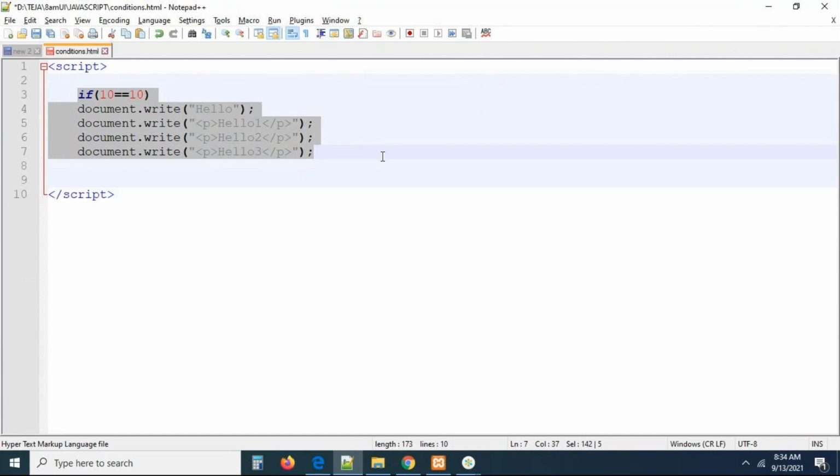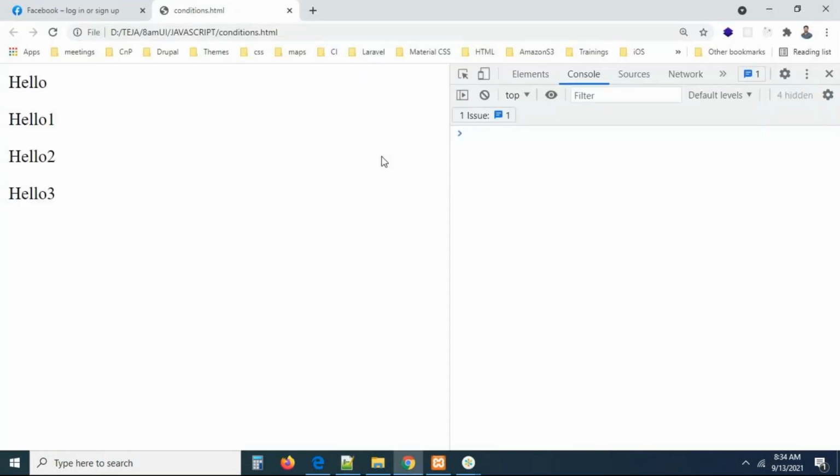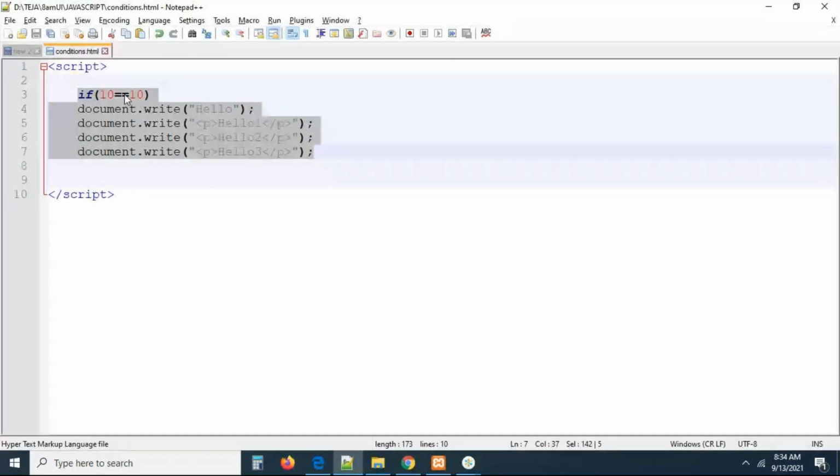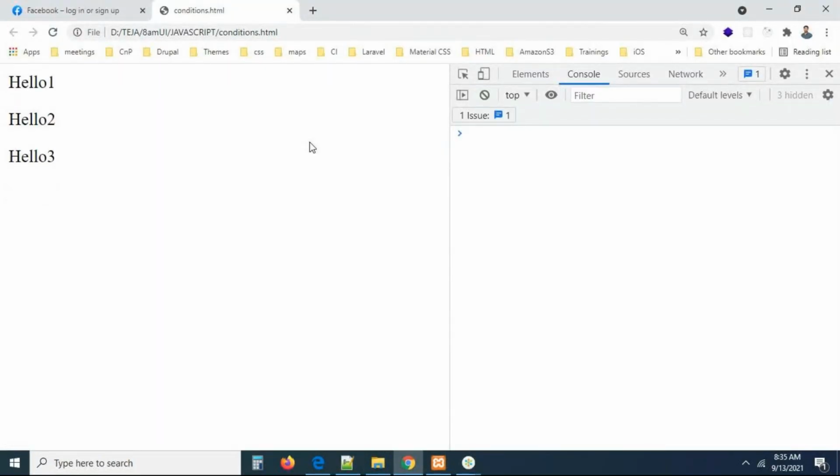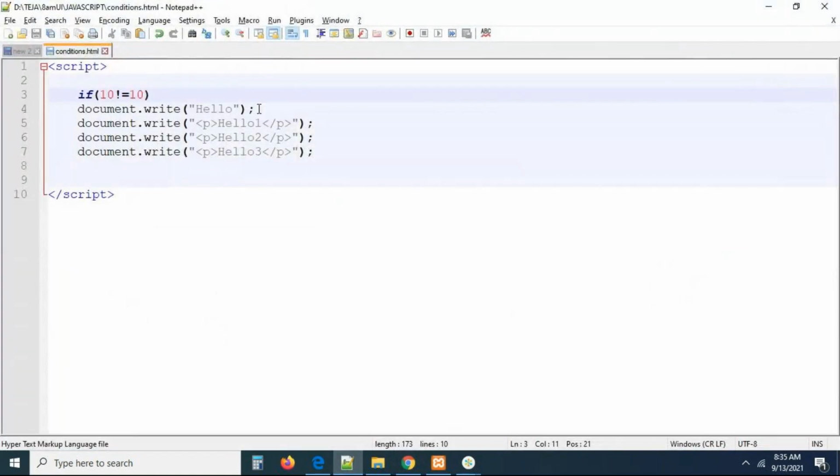Now, what is going to happen? Will it execute everything? Now, it is getting output properly, guys. Okay, let me make 10 not equal to 0, right? 10 not equal to 0, no? 10 equal to 0. So I intentionally make the condition false. You can see, will you still get output or not? You are getting output, but I missed one statement. Can you see? This statement is not coming.